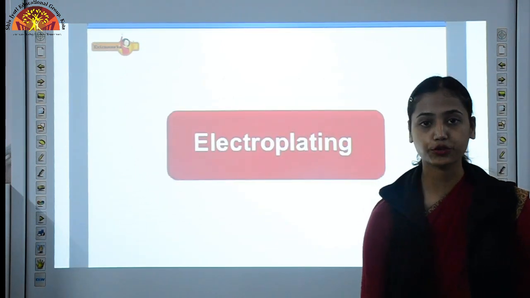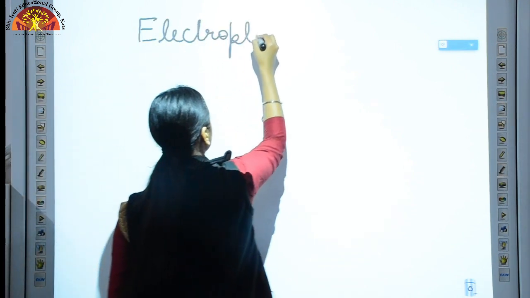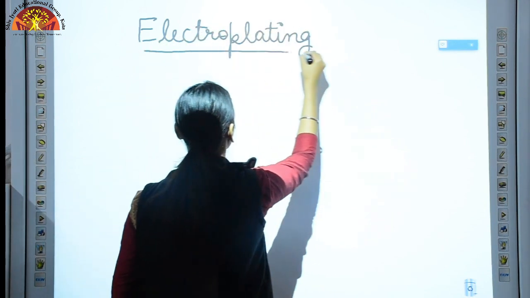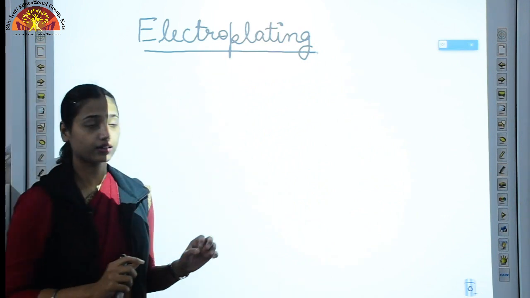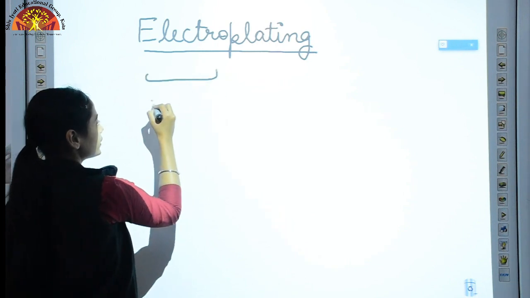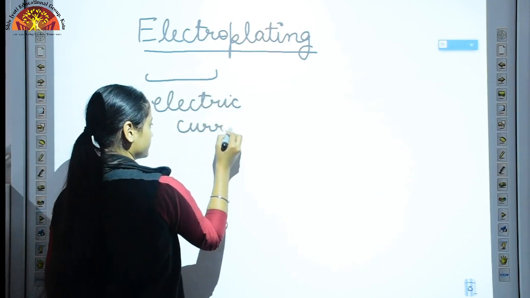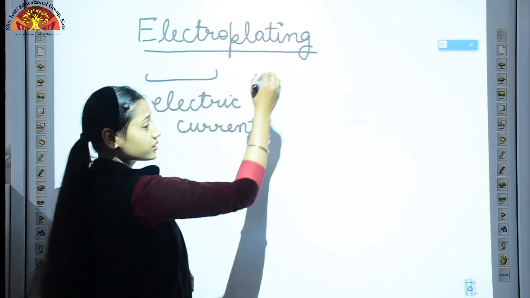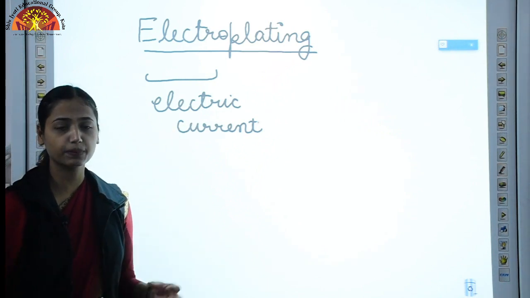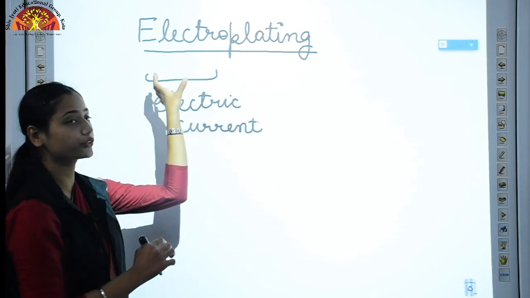Next topic is electroplating. Always break the term to understand it. Electro is related to electricity or electric current, and plating means to deposit a layer. Like you have heard of gold plating, silver plating. So that is what we are going to discuss in this topic, electroplating.